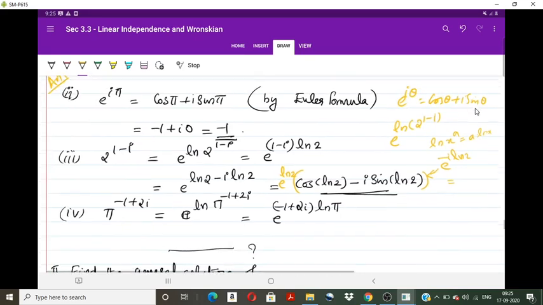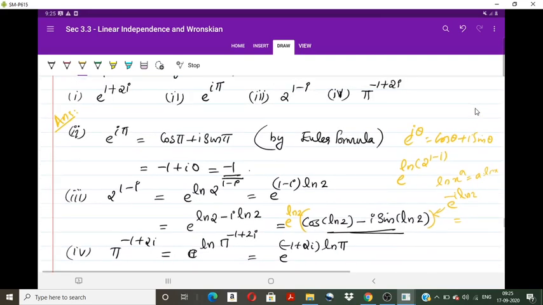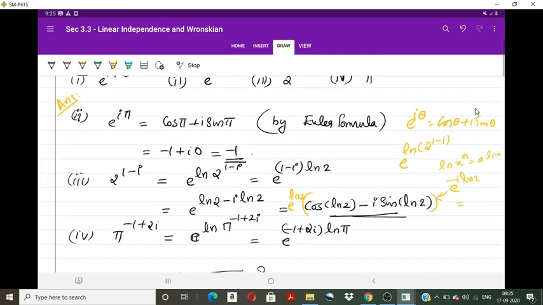Now, in the same way, you can prove the other two: e raised to 1 plus 2i, and pi raised to minus 1 plus 2i. We can write pi raised to minus 1 plus 2i as e raised to log of pi raised to minus 1 plus 2i. So this is equal to e raised to minus 1 plus 2i into log pi, that is e raised to minus log pi plus i into 2 log pi.